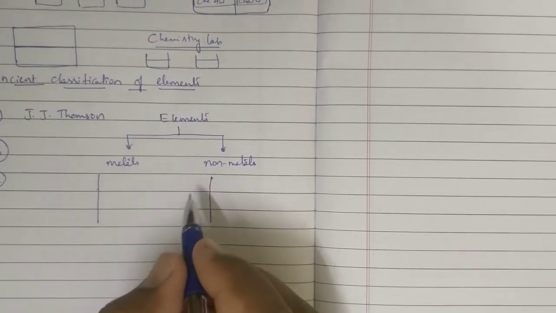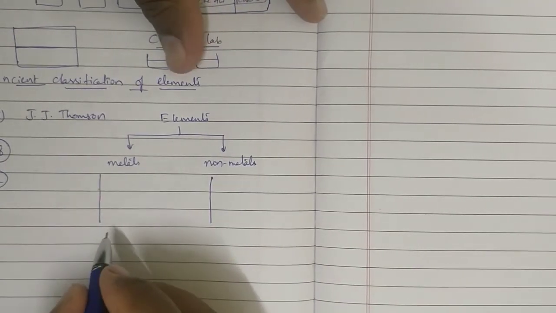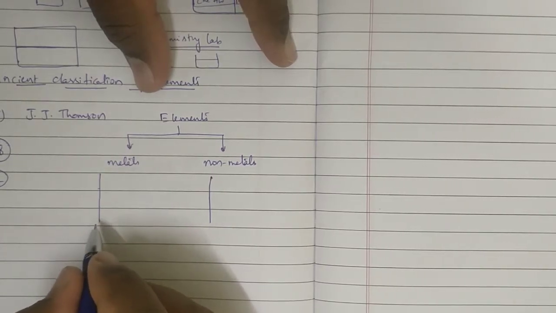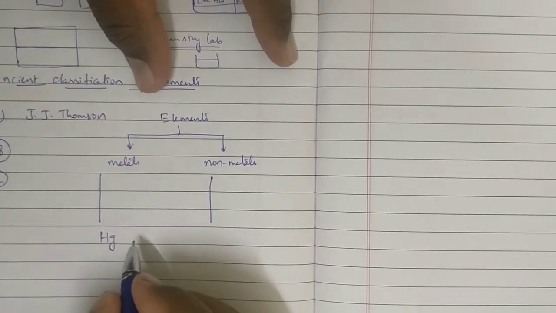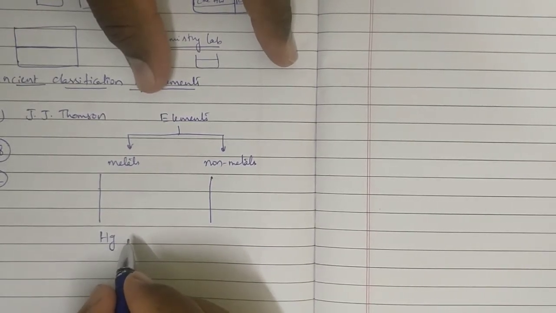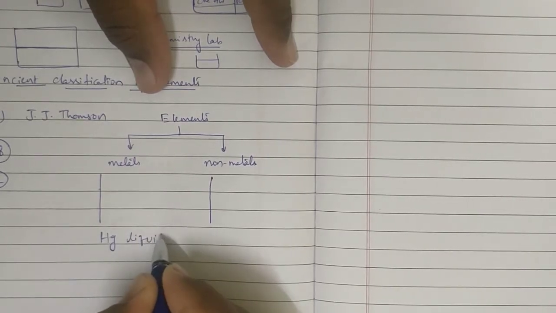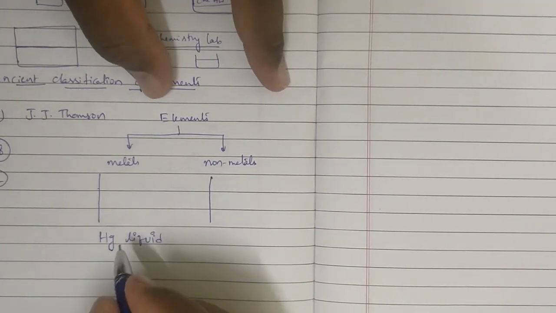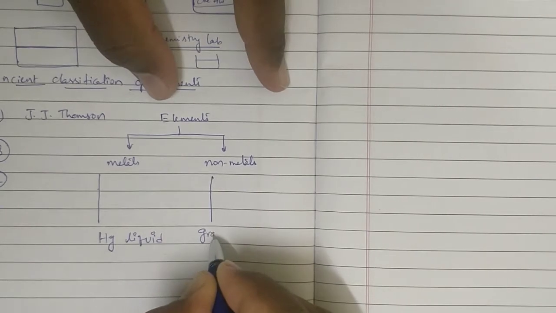But after this classification, he found some exceptional cases. Example: all metals are solids at room temperature, but he found that mercury is showing the maximum number of metallic properties, but it is liquid. And coming to non-metals, let us consider graphite.